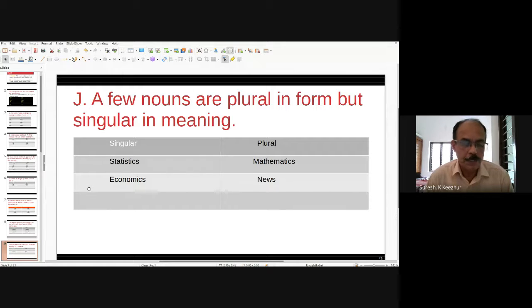The news is at 9 o'clock. Here the nouns are all plural in form but singular in meaning. News means only one news. There is a news from the desk. That means there is only one news, but news is in plural form.